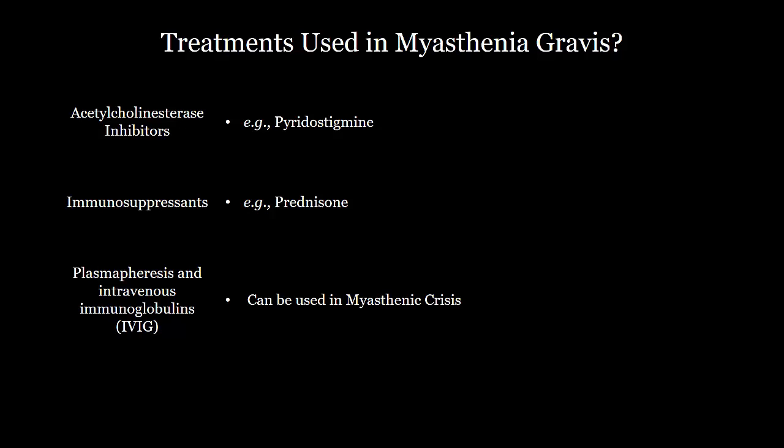Plasmapheresis and intravenous immunoglobulins are considered rapid immunotherapies that are used in certain clinical situations such as myasthenic crisis. This is a life-threatening condition that can be due to respiratory muscle weakness, requiring the patient to be intubated. And lastly, there's surgical removal of the thymus, also known as thymectomy, in patients who have a thymoma, and this can provide long-term benefit. This implies that the thymus may play a role in the pathogenesis of myasthenia gravis.